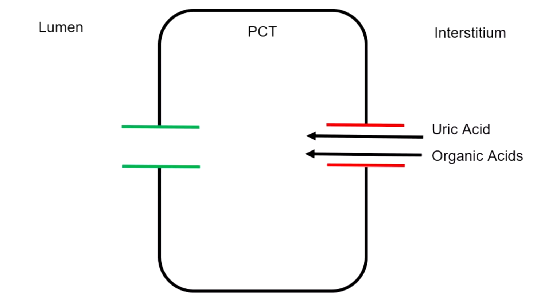Here is the illustration of the proximal convoluted tubule showing uric acid secretion. As we already explained in the previous slide, secretion of all organic acids, including that of uric acid, occurs by the same renal transporter. So if other organic acids accumulate, then they will compete with urate for secretion, and uric acid will accumulate in the blood.